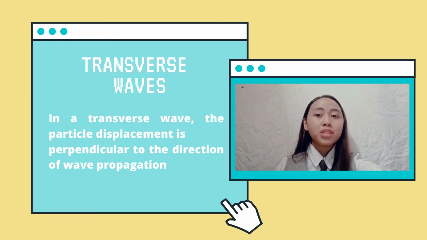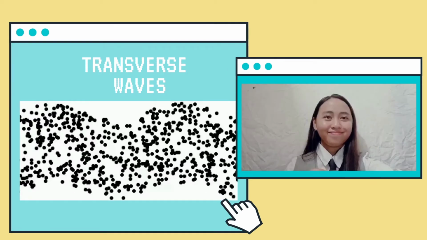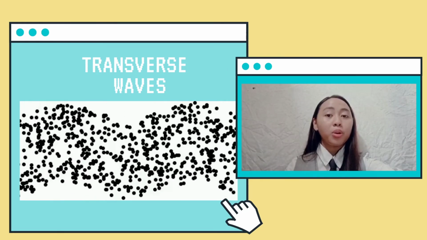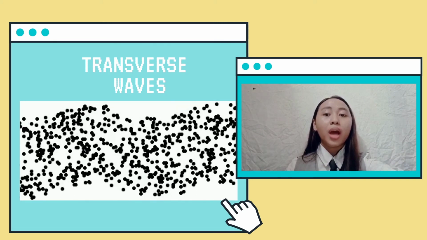In transverse waves, the particle displacement is perpendicular to the direction of the wave propagation. The animation below shows a one-dimensional transverse plane wave propagating from left to right. The particles do not move along with the wave. They simply oscillate up and down about their individual equilibrium positions as the wave passes by.